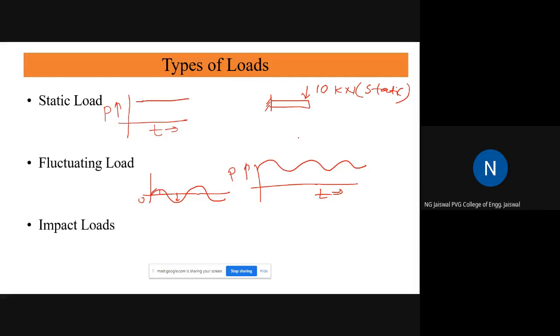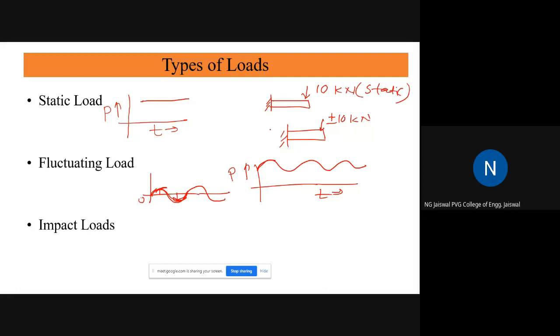Whereas in the other case, the same cantilever beam, I'll say here plus minus 10 kilonewton. What does this mean? Plus minus means at some time it is going to a maximum of 10 this way, and again minus 10. So that load is fluctuating in this way. This is a fluctuating load, right?